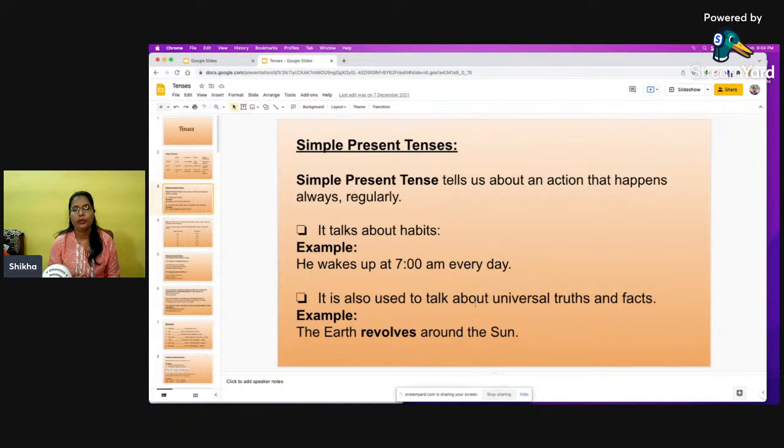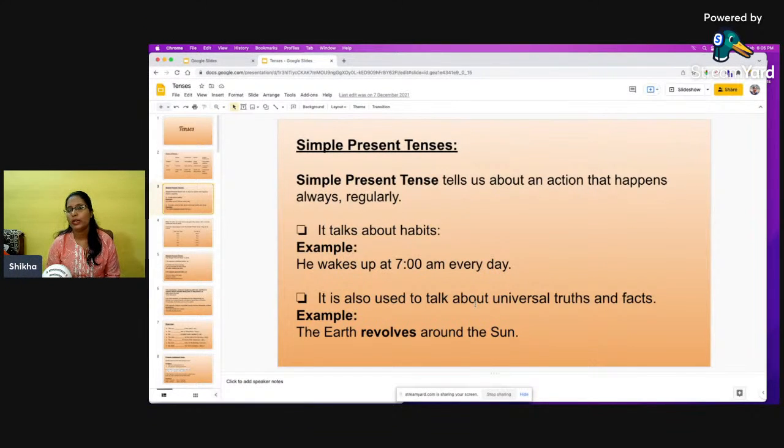So in this way, the form of the verb changes when we talk about simple present tense. Here the form of verb, I mean the plural form of verb and the singular form of verb. We will go through all those things in a step by step manner, but as of now I will tell you that simple present tense means all the actions which happen regularly. For regular actions, you are not going to say I am eating, I am sleeping. No, right?